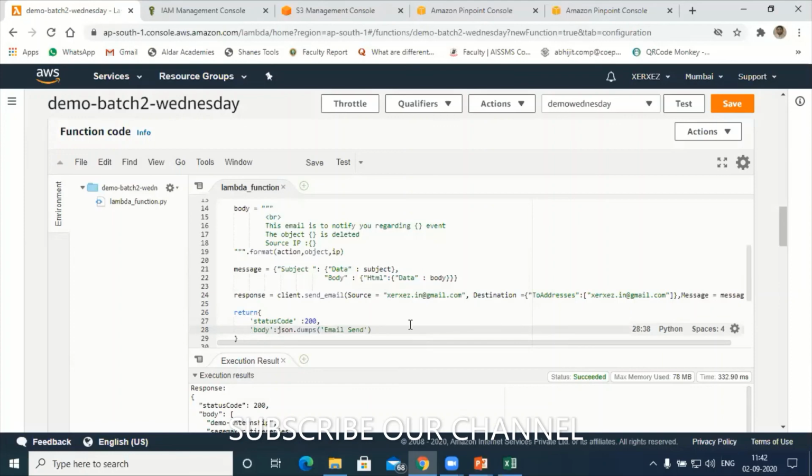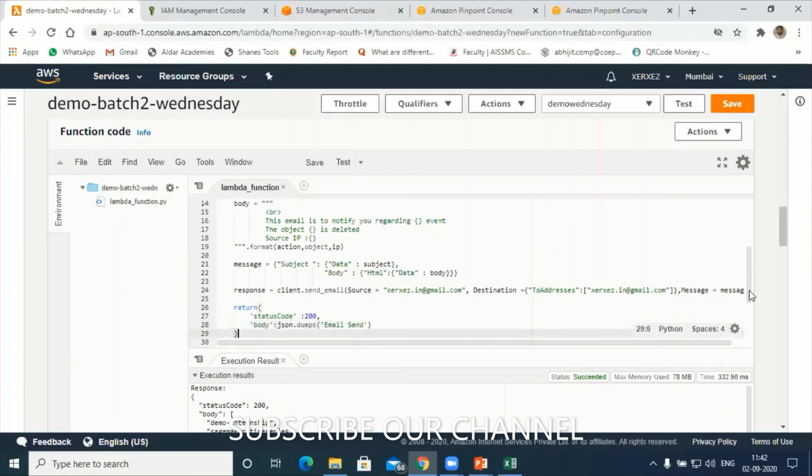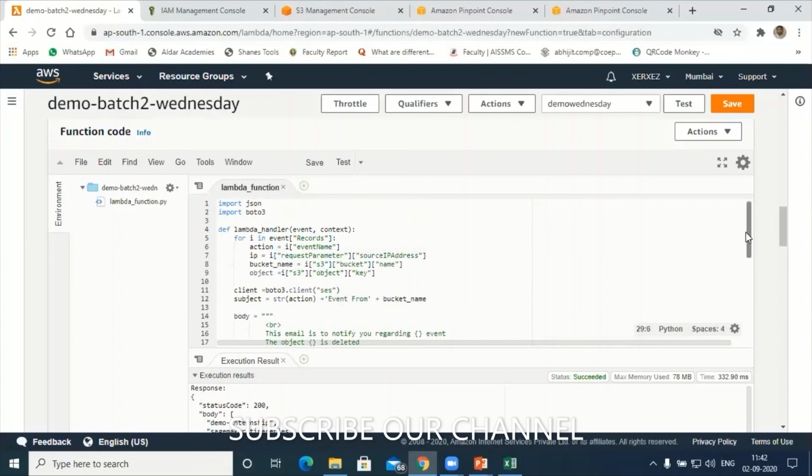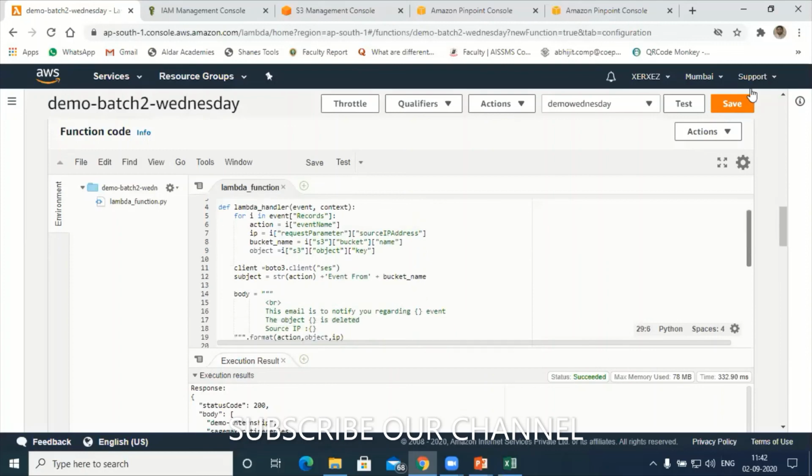Next is SES. In SES we verified. Let's see whether we are able to run this program or not. So just save this. I'm going to maintain the same IAM role and the same function here, demo Wednesday. Let's try to test this one. Let's try to run this.